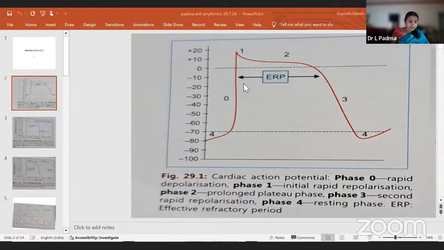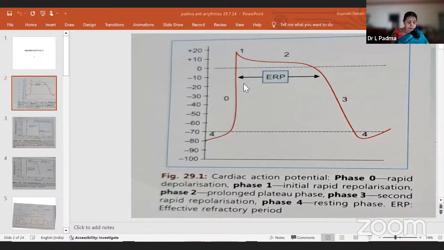Which of the following statements regarding use of antiarrhythmic drugs is wrong? Digoxin is the drug of choice in post-MI cases of PSVT. Is it true? No, it is not true. Why? Because it causes atrial and supraventricular tachycardias and ventricular arrhythmias. So it is not the drug of choice in PSVT because it itself can cause atrial arrhythmias.